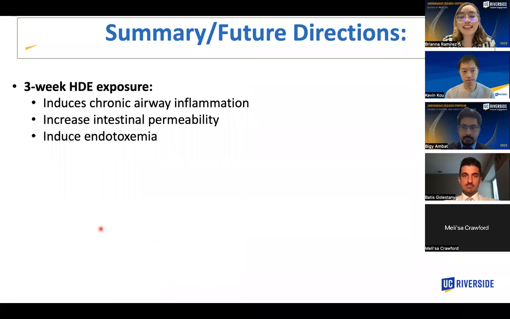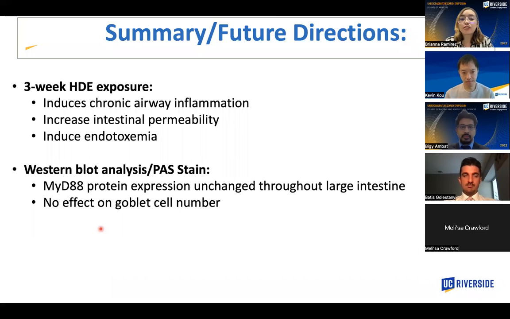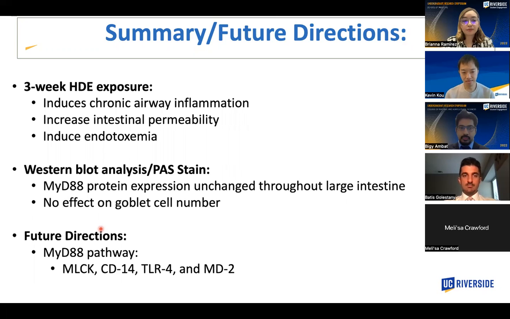So just to summarize everything, first off, 3-week HDE exposure showed that there was chronic airway inflammation in the lungs of these mice. There was an increase in intestinal permeability within the gut, and the exposure also induced endotoxemia. With my Western blot analysis and PAS stain, there was no difference in MyD88 protein expression throughout the large intestine and small intestine. Also, there was no effect on goblet cell number within the large intestine.